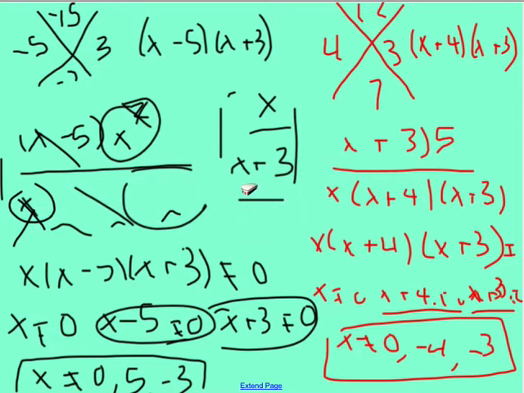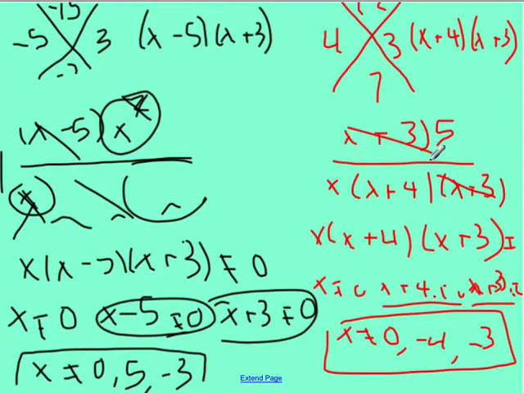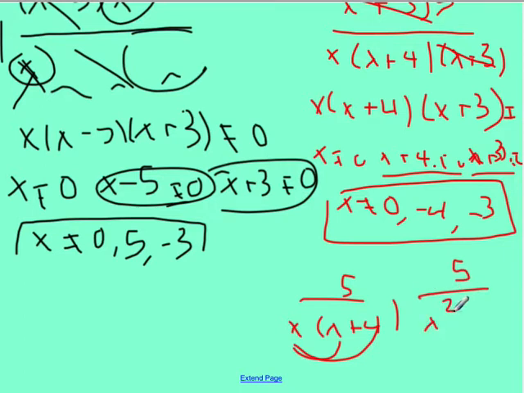So now let's go ahead and simplify this guy up here. I can cancel out our x plus 3's. When I cancel out the x plus 3's, I'm left with 5 up top, and then I have x times x plus 4 on the bottom. Now I'm not done here. I have to simplify in that x. So I have 5 up top, and then on the bottom, x times x is x squared, and 4 times x is 4x. So we have 5 divided by x squared plus 4x for that one.